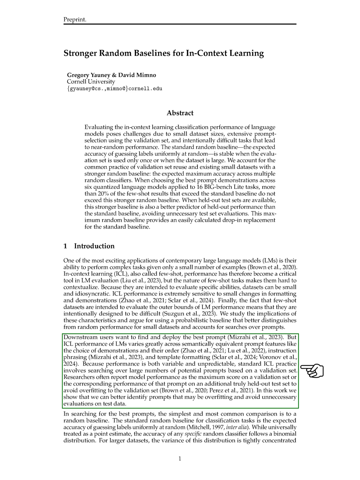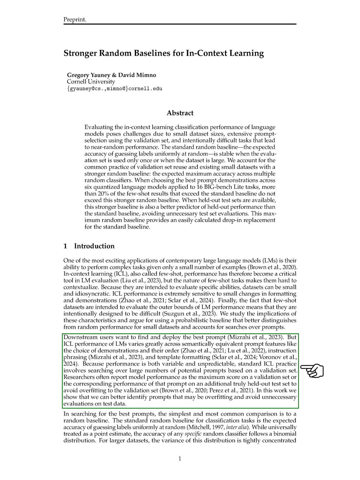Users aim to discover and use the most effective prompt. However, LM performance in ICL can vary significantly based on prompt features like demonstration choices, instruction phrasing, and template formatting. Due to this variability and unpredictability, researchers typically search through numerous potential prompts using a validation set. Model performance is often reported based on the highest score on a validation set or the corresponding performance on a separate held-out test set to prevent overfitting.